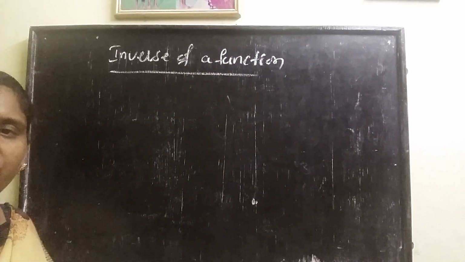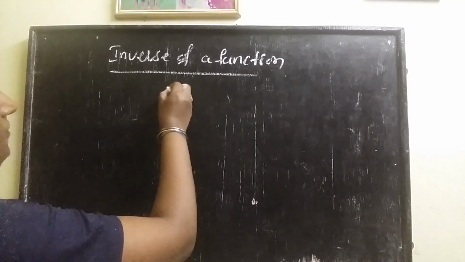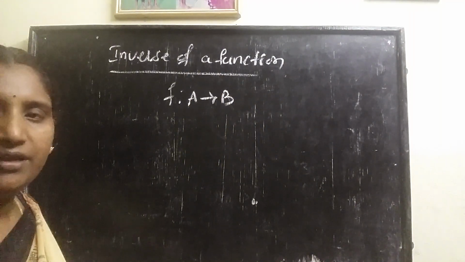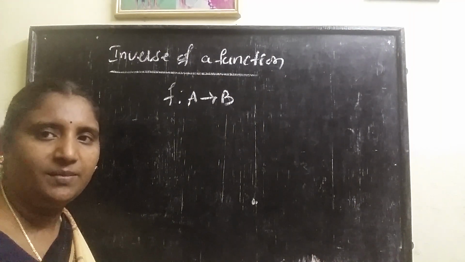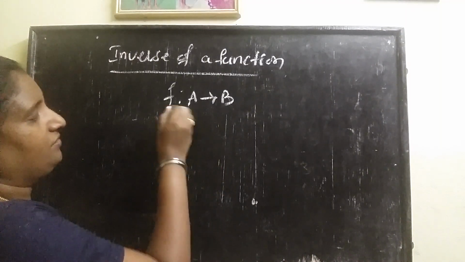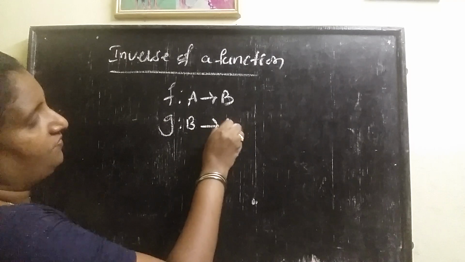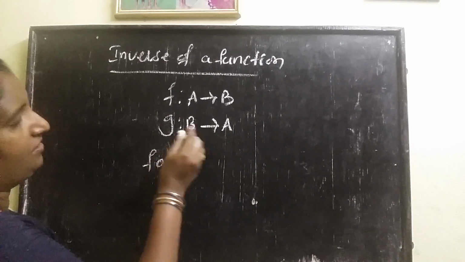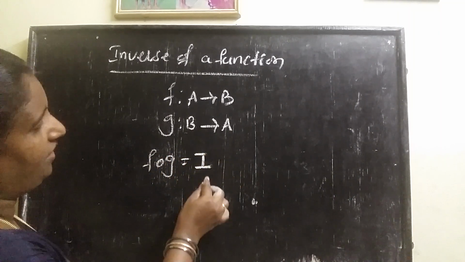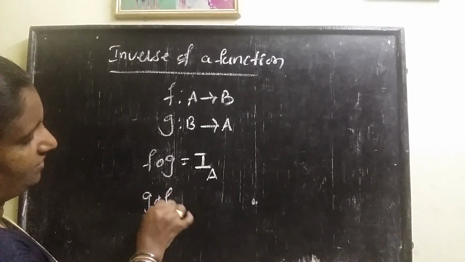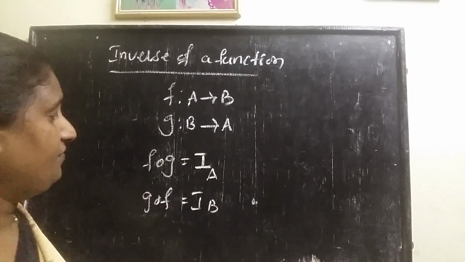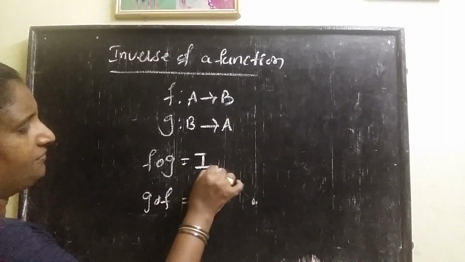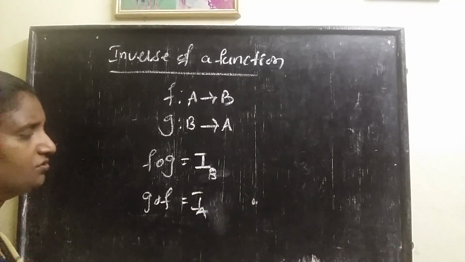Next concept is the inverse function. Inverse of a function. A function f from A to B is said to be invertible if there exists another function g from B to A such that f circle g is equal to I_B and g circle f is equal to I_A.